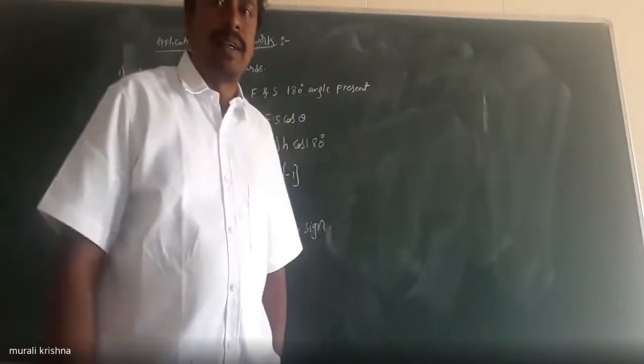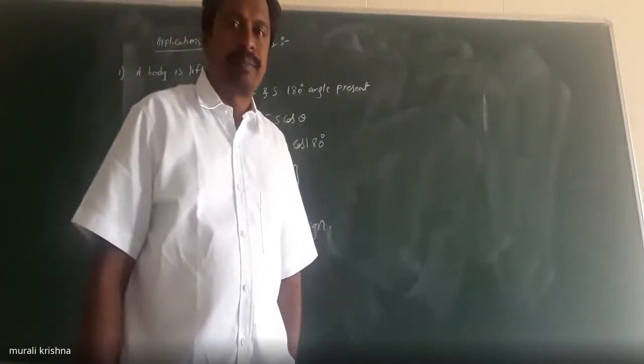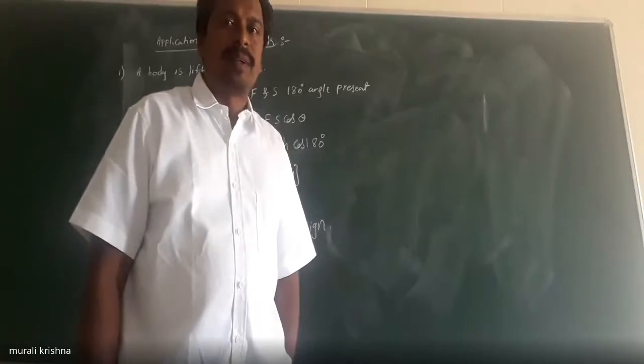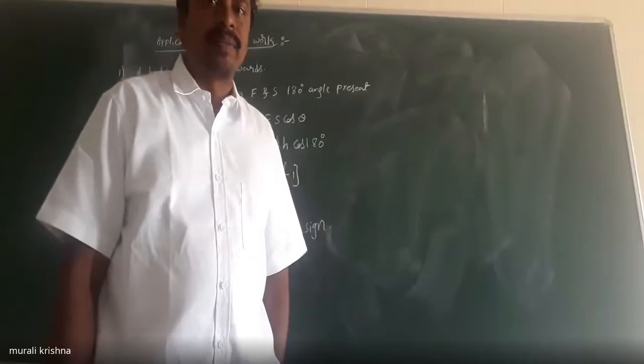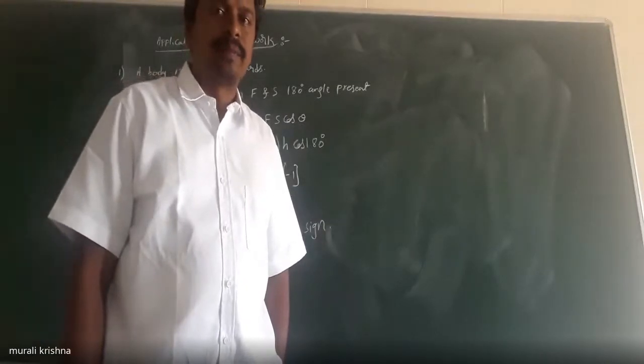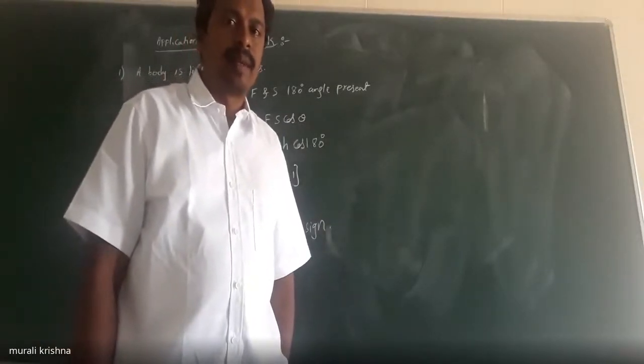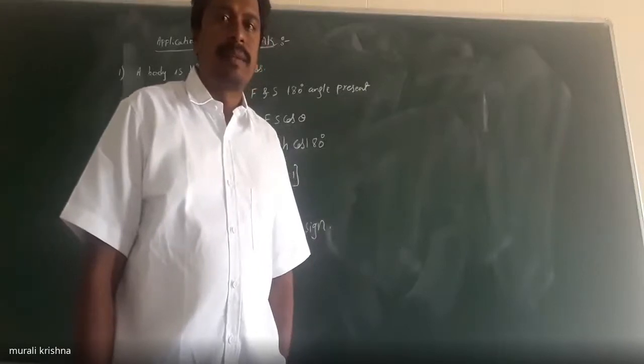How many kingdoms are there in Whittaker's classification? Please message me the answer. Five kingdoms, very good. What are they?